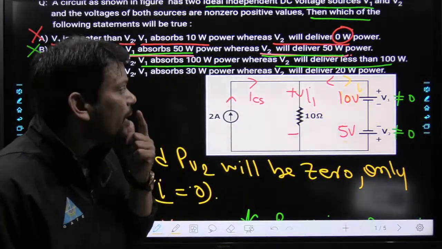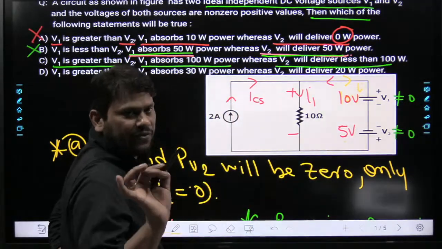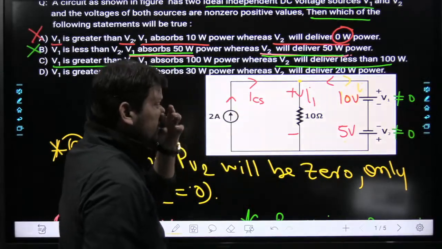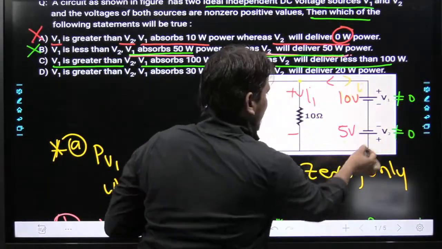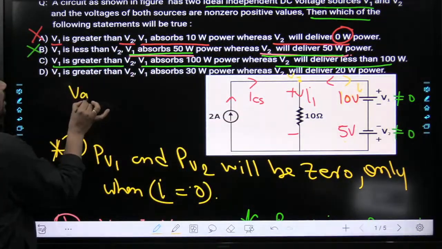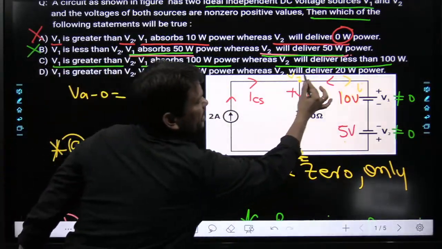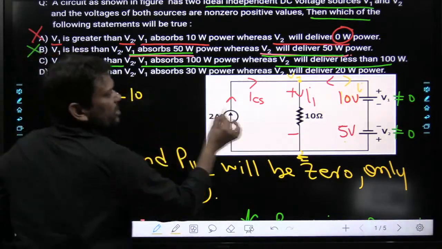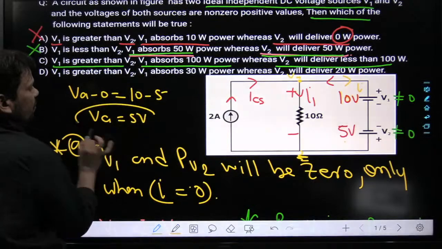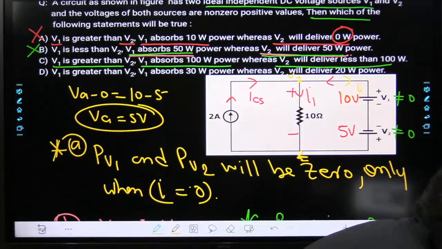Why? Because let us assume this is 10 volt and this is 5 volt, roughly. How much voltage will appear at this node? Here I write this as VA. Taking ground as 0, VA minus 0 equals positive 10 minus 5, so VA will simply be 5 volts. Hopefully this is also clear. Very nice.